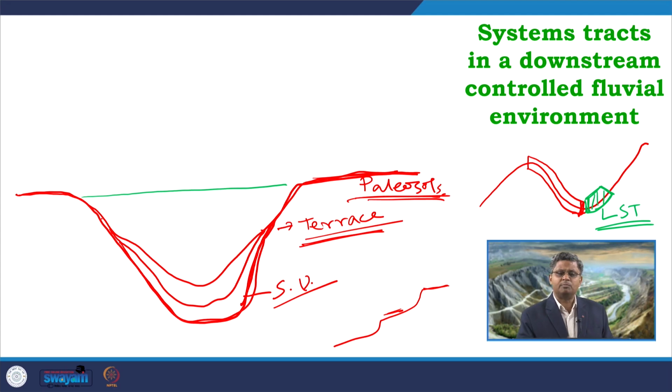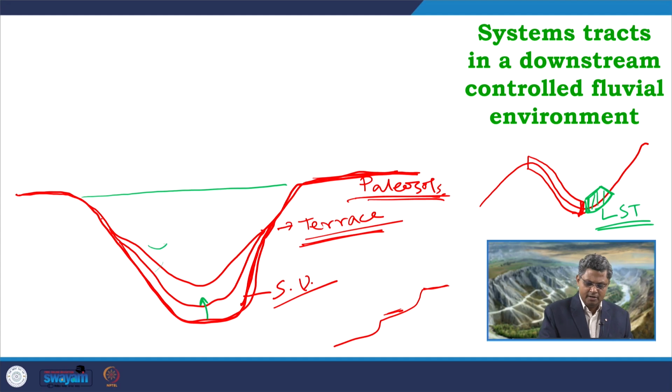As a result, the river channel is getting some accommodation, though the accommodation is low, where the river channels will try to amalgamate and deposit sediments. Definitely these have started from here and gradually it is rising up.